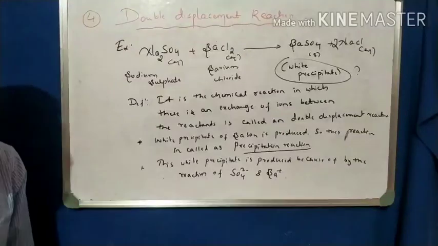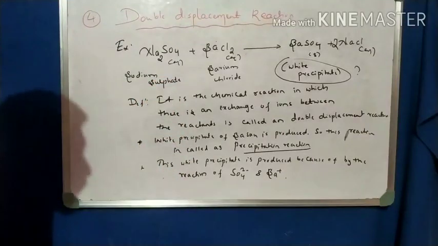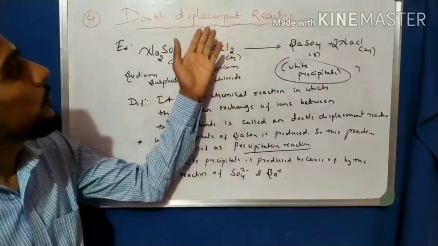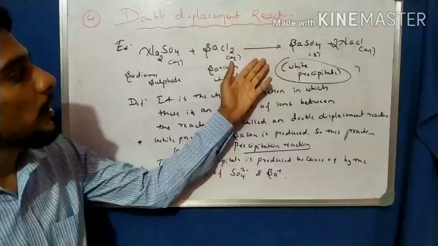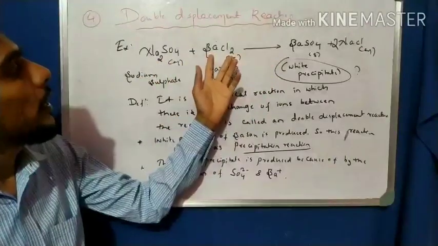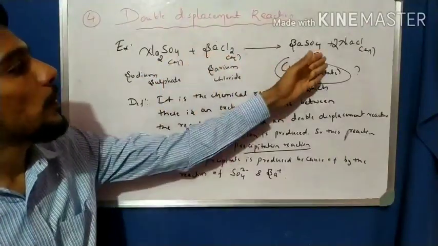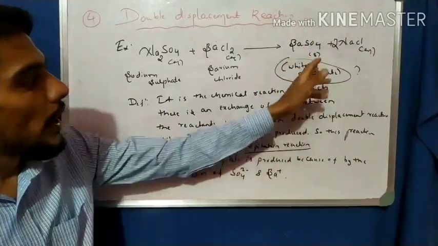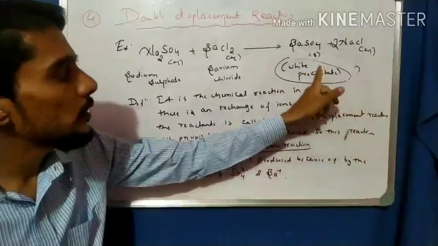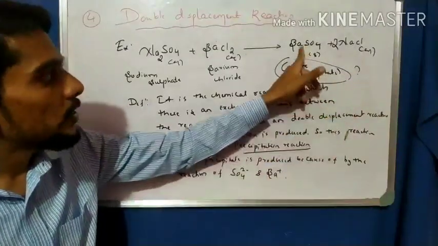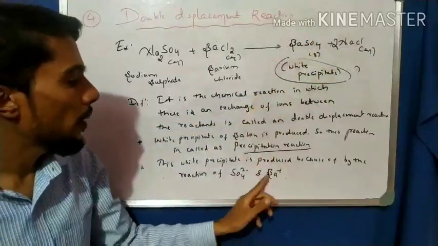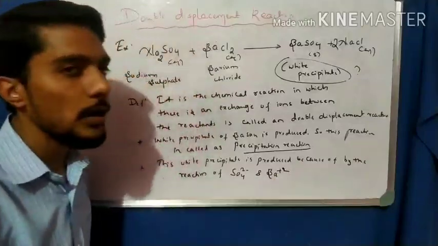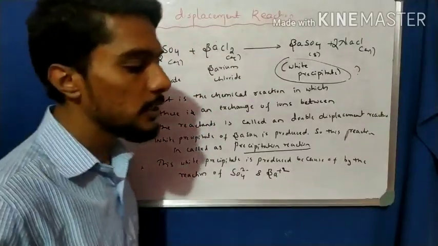That is why the white precipitate is produced. This is a very important point to remember in a double displacement reaction: first the meaning, then the example, and why the white precipitate is formed, because of the reaction of Ba plus 2 and SO4 minus 2.